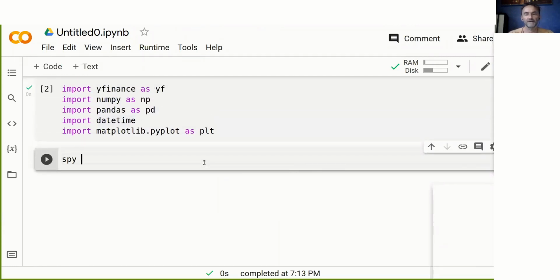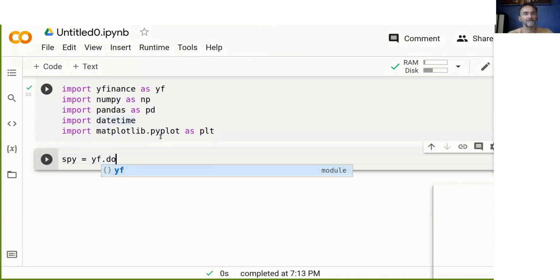For today, I just use the S&P 500 ETF to run a backtest on it. So today is going to be a one asset backtest. We're not going to go into multiple assets, but I can show you a little bit how to do this. It's not that hard. All right. So we go yf.download, and then we just put a ticker symbol in, SPY.